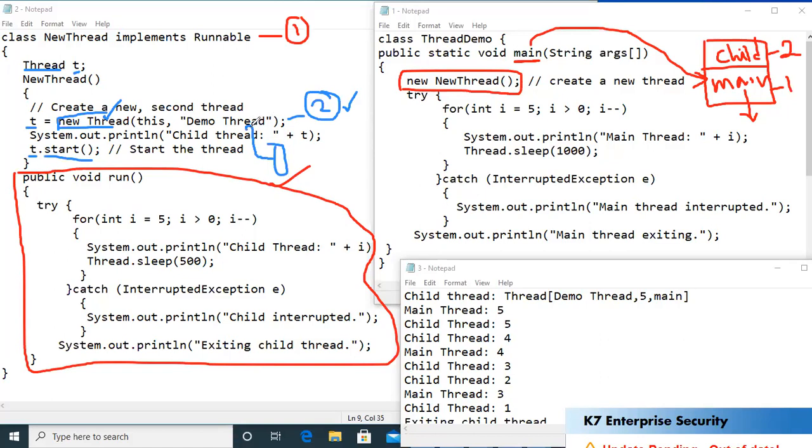Now the name of this thread is demo thread, and it will start running. Once I call T.start, the demo thread will start running. When it starts running, it will execute the code which I have written inside this run method. Is it right, students?